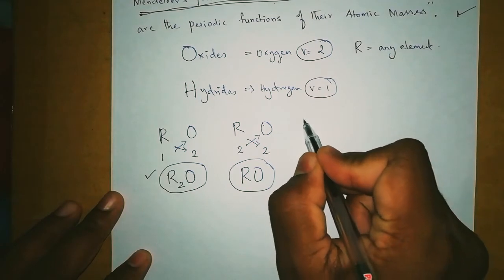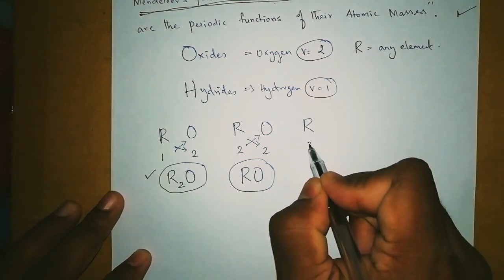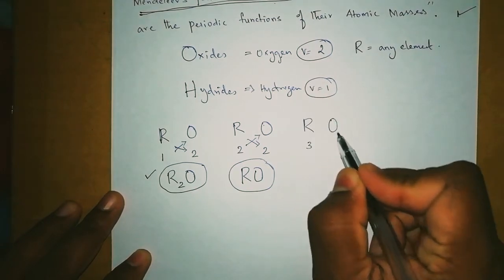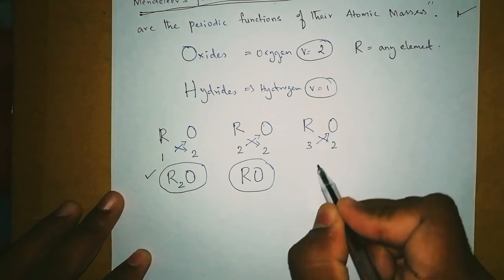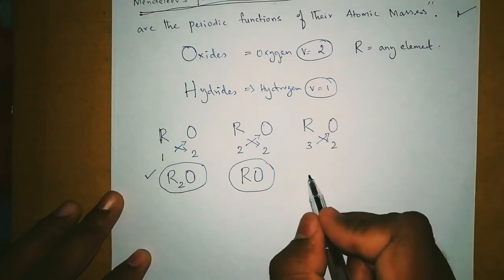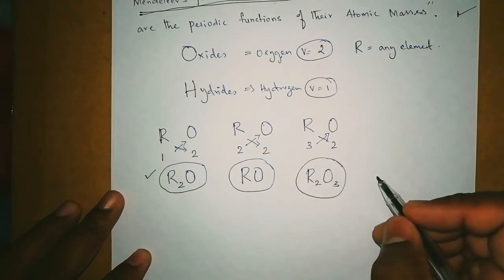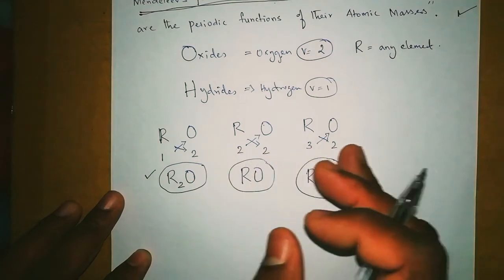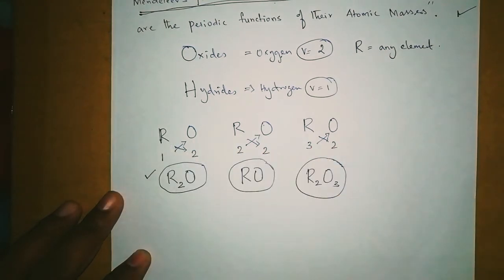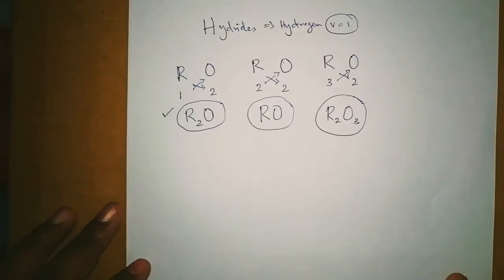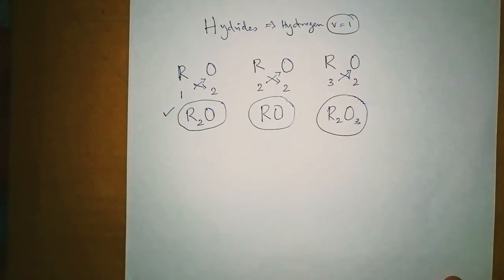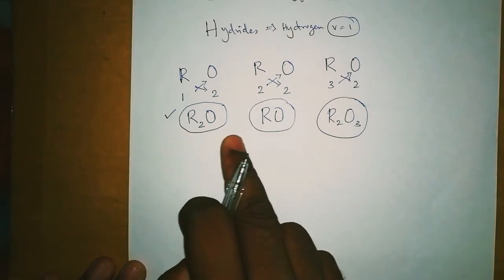Now R, any element with valency 3, and oxygen's valency is 2. So what is the formula here? It comes R2O3. Can we write like this? Based on this formula making, he arranged the oxides. If you see page number 83, there is a tabular column given in green color. You can notice that the formulas of oxides are given on the top.